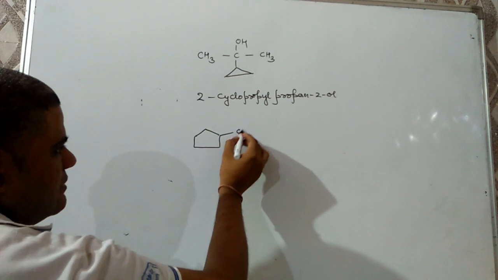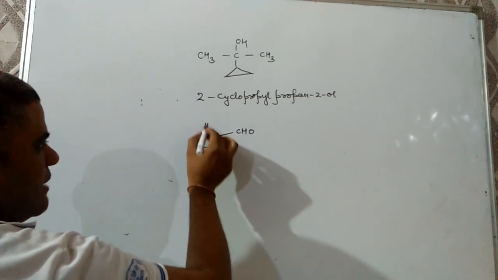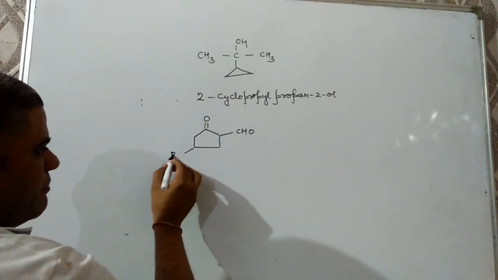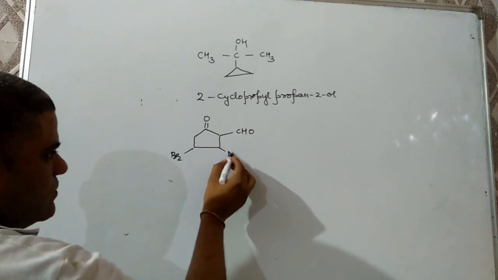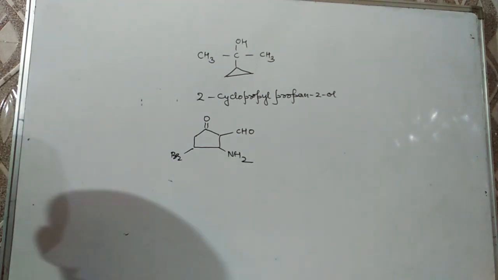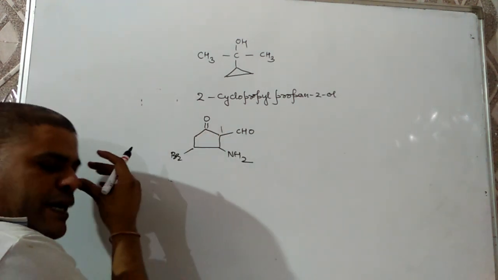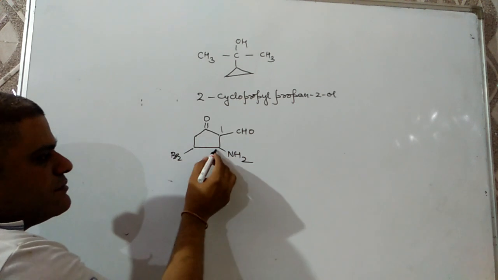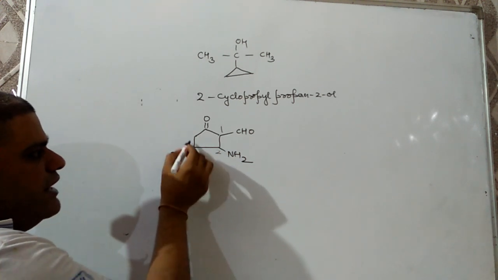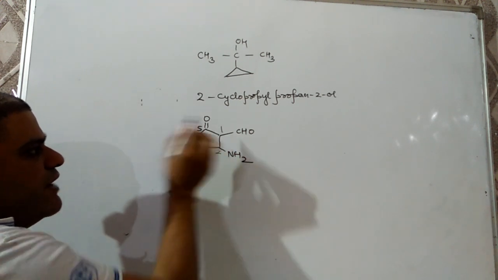Next, cyclopentane is given, a CHO group is present, a double bond O is present, Br and an NH2 group are there. And we have to write down the IUPAC name of this. Then numbering will start from the aldehyde group: 1, 2, 3, 4 and 5.